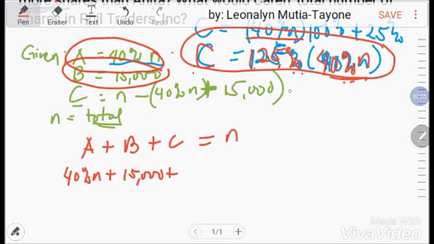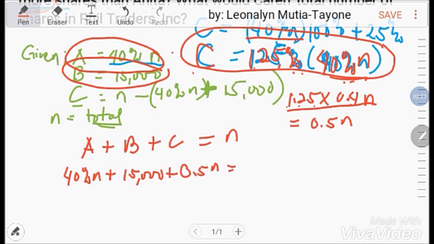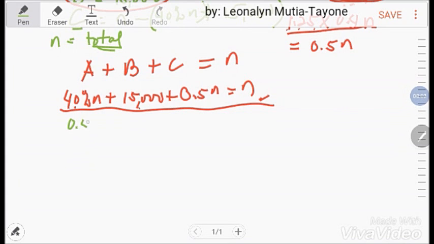Yung 1.25, kasi percent yan, gawin nating decimal, times 0.4 N, and the answer will be 0.5 N. So ang letter C is 0.5 N. Ito yung total, ito si A plus B plus C. So this will be 0.4 N plus 15,000 plus 0.5 N equals N.